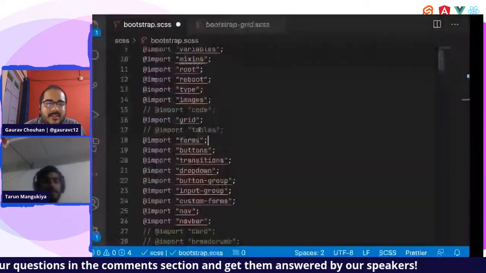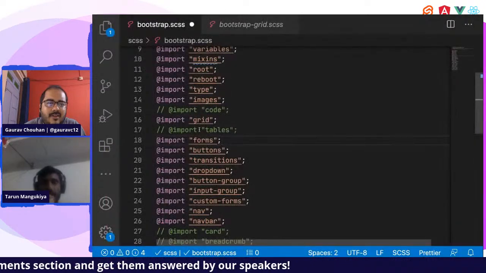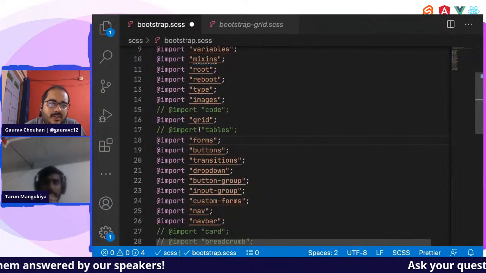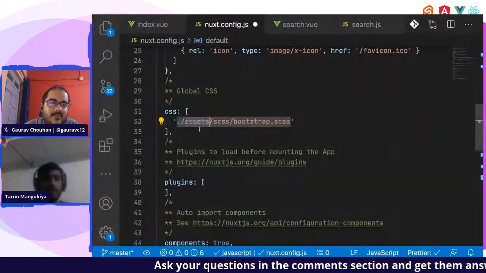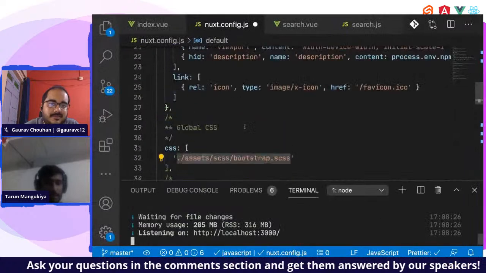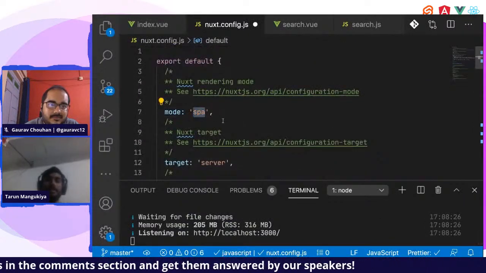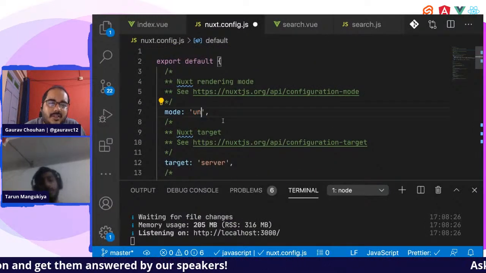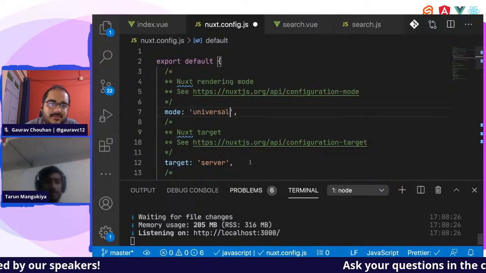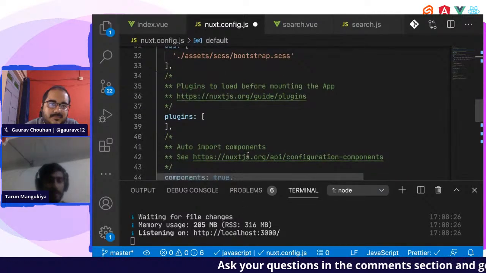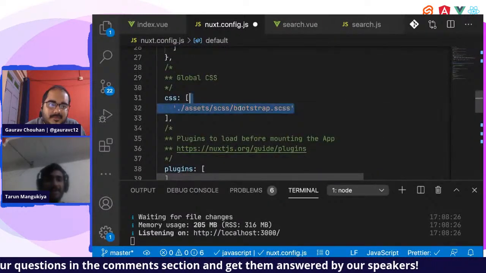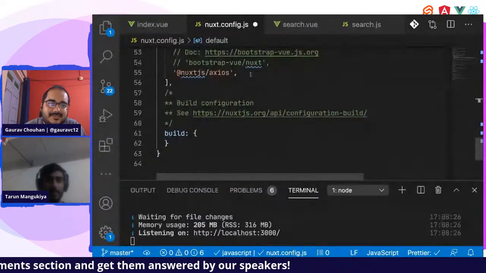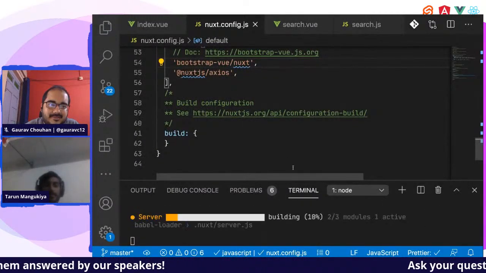Even this Nuxt.js, does it have in-house support for server-side rendering as well? Yes, they do have support for server-side rendering. If you want to see, let me show you. I'll convert it from SPA to universal mode. Let me remove that CSS because that was just for demo. Do we have Bootstrap? Okay, I'm saving this file.